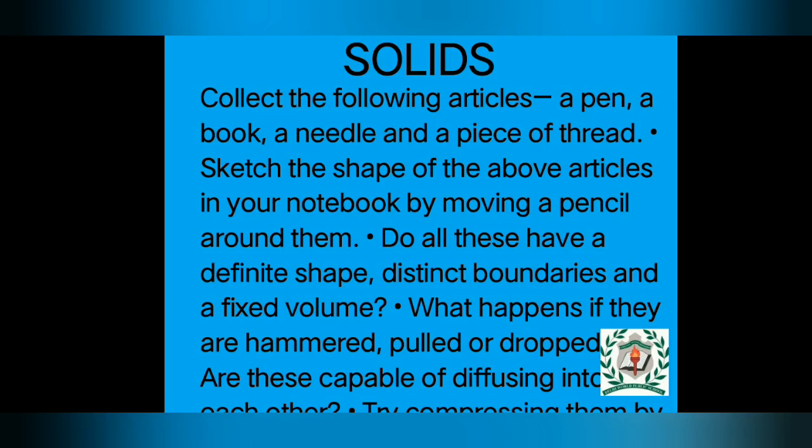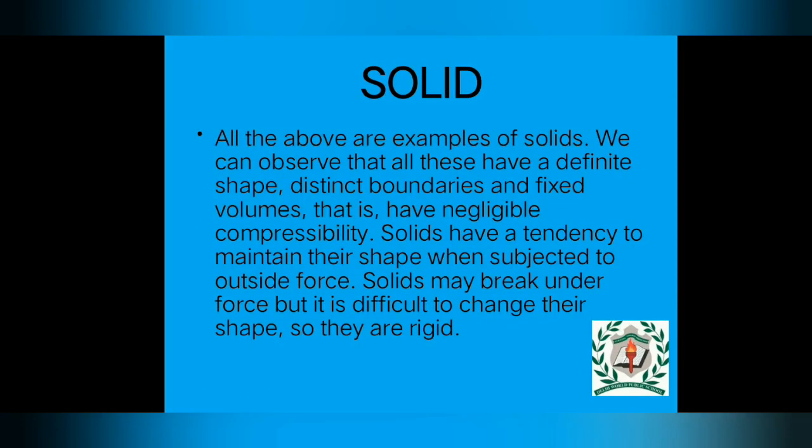This is because of the intermolecular spaces between them. Let's have a detailed discussion on this. All the above are examples of solids, not only the pen, book, needle and thread. Other examples are the table and chair, whichever are very strong and whose shape we cannot change, and these come under the category of solids. We can observe that these have a definite shape, distinct boundaries and a fixed volume. They have negligible compressibility; we find it very difficult to compress them.